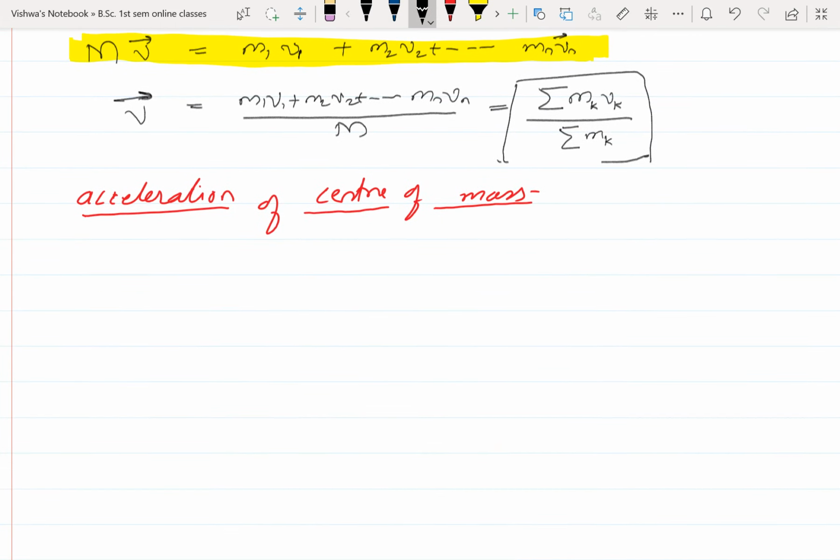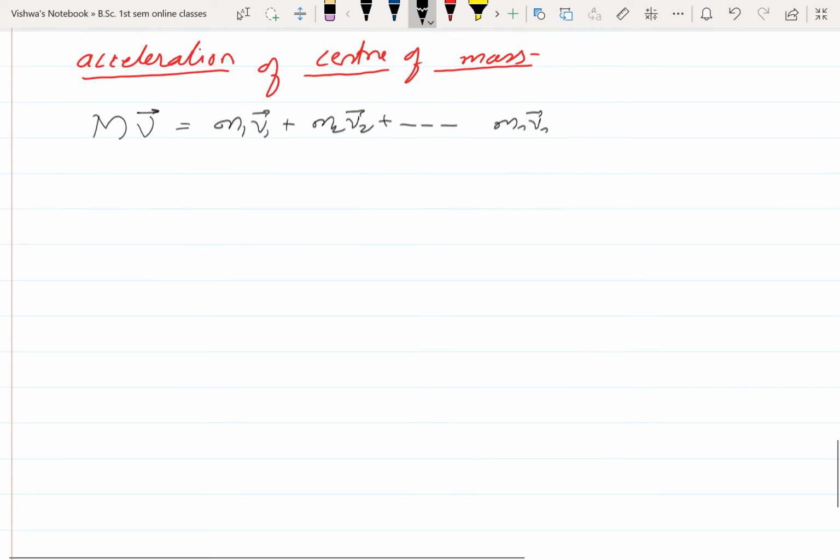Once again I am writing that m v bar is equal to m1 v1 bar plus m2 v2 bar plus so on mn vn bar. So this is the velocity term. Now the differentiation of velocity, that is rate of change of velocity, is acceleration. Differentiate with respect to time, then that will give accelerations.